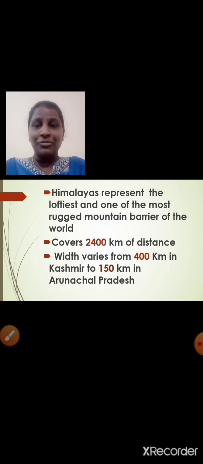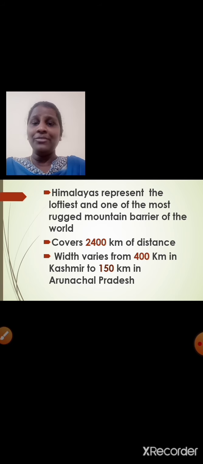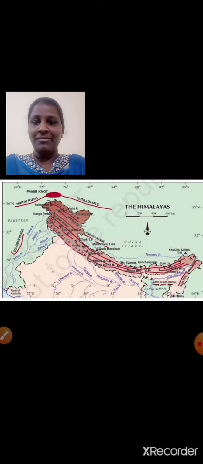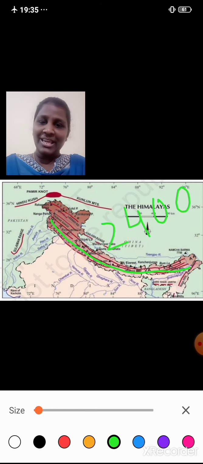Himalayas represent the loftiest. Loftiest means tall, tallest. And one of the most rugged mountain barriers of the world. What do you mean by rugged? Rocky. Himalayas cover 2,400 kilometers of distance. If you have a look over here, students, Himalayas cover 2,400 kilometers. Okay.